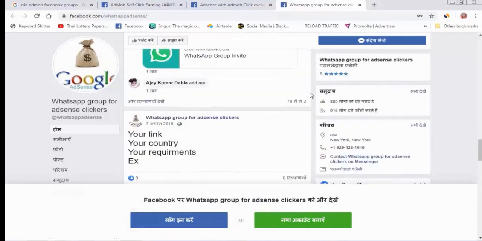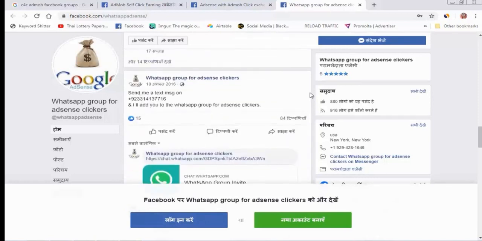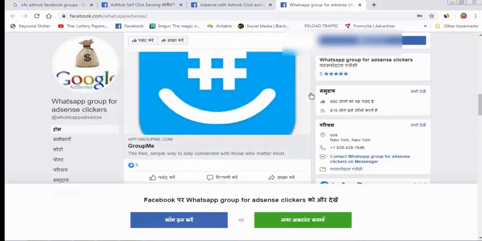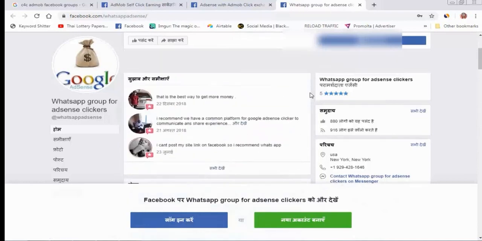You can exchange clicks, and you need to click from your real IP. No need to use VPN or proxy. You only need to click for someone from your real IP and real mobile, and someone clicks for you with their real IP. You and they only need to find high CPC ads. If you find a high CPC ad, you click on it. You will earn, and they will also earn with you.